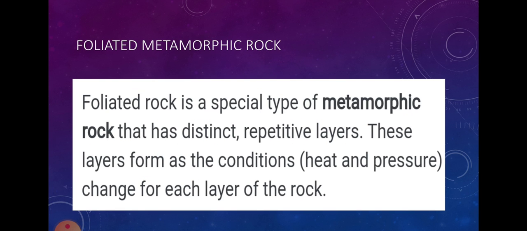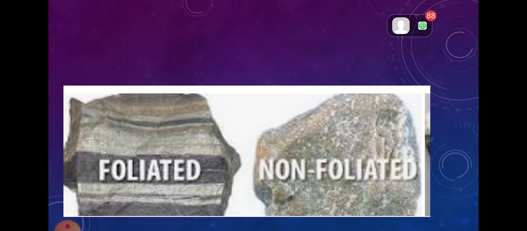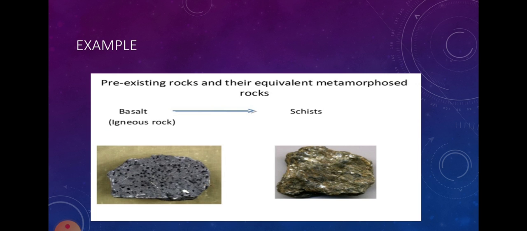Now, what are foliated rocks? A foliated rock is a special type of metamorphic rock which has repeated layers. These layers form as conditions change for each layer of the rock. And non-foliated metamorphic rocks do not have layers within themselves. You can see a picture: in the first one you can see the layers are present, this is a foliated rock, and in the second one no layer is present, that is a non-foliated rock. So this is the classification of the metamorphic rock.